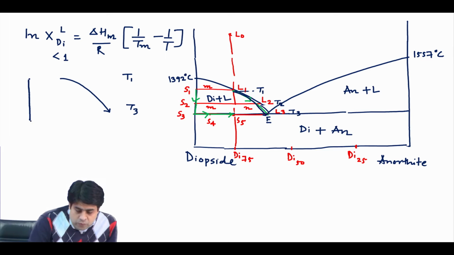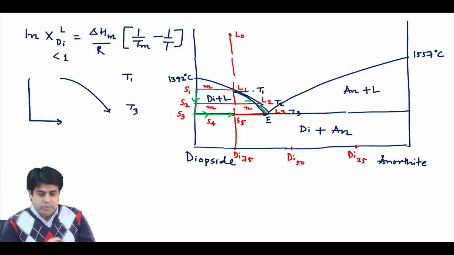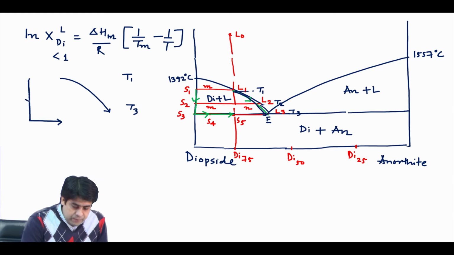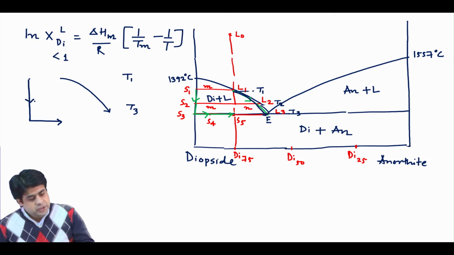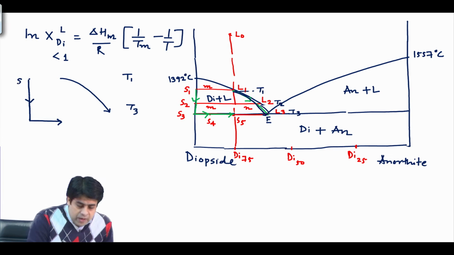It will move along the horizontal line at the eutectic temperature. Initially the proportion of solid is changing, but the composition will always be the same when you move from S1 to S3.